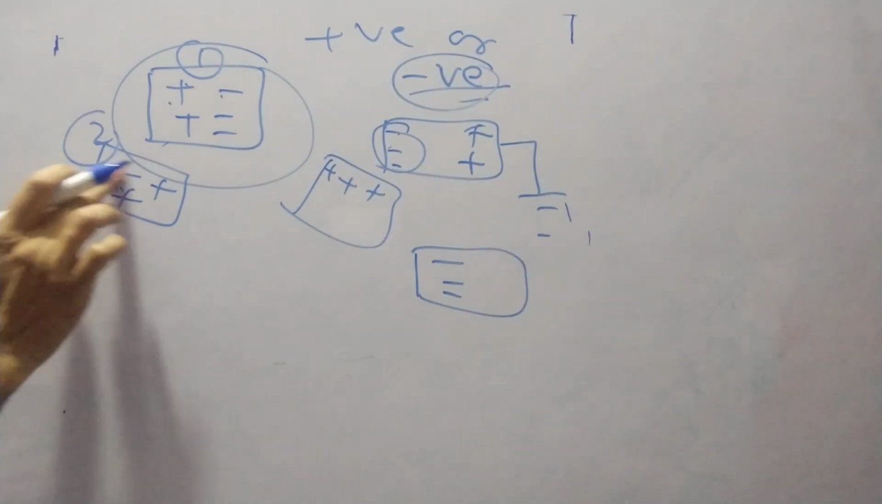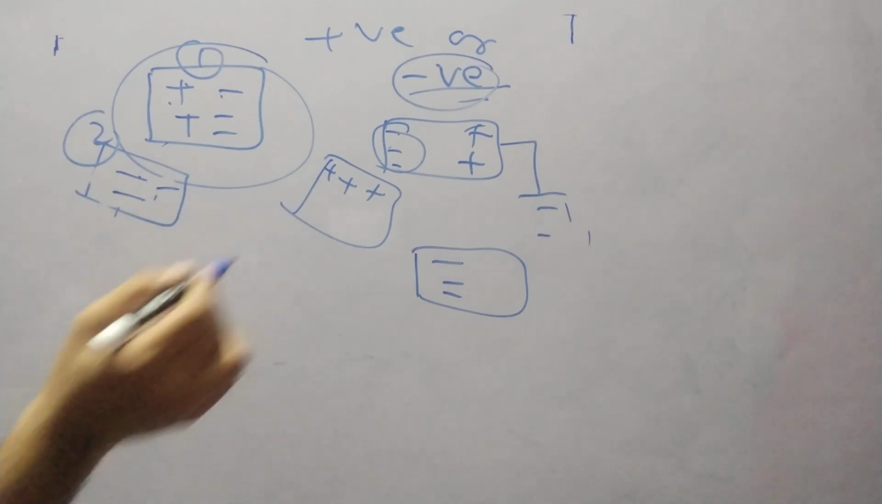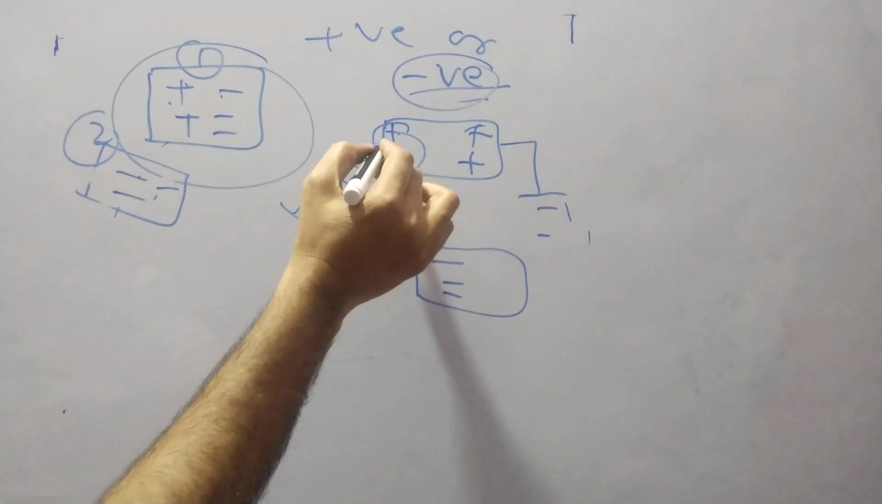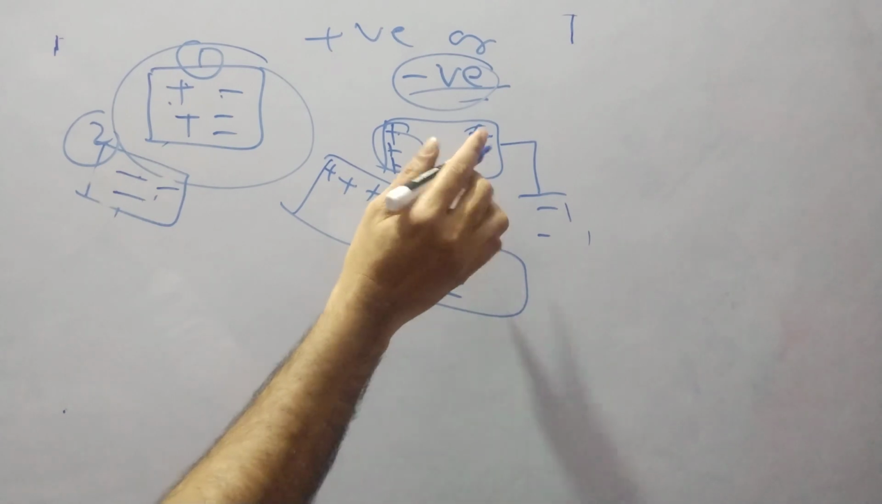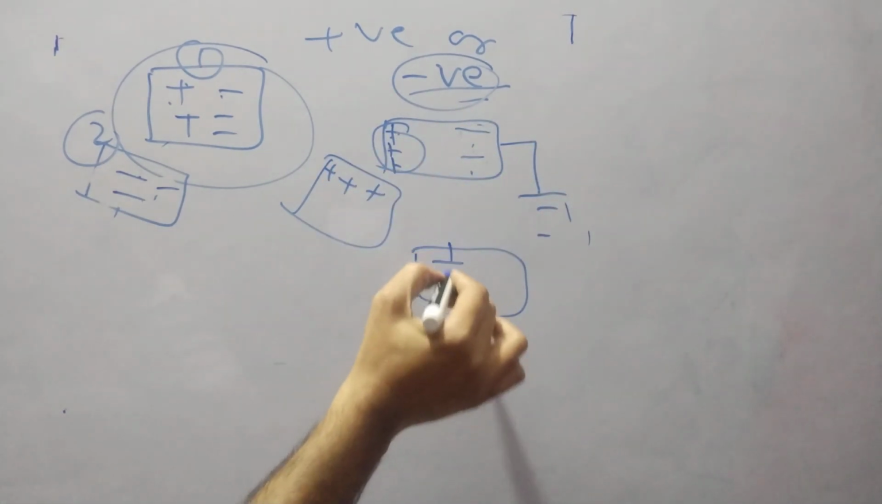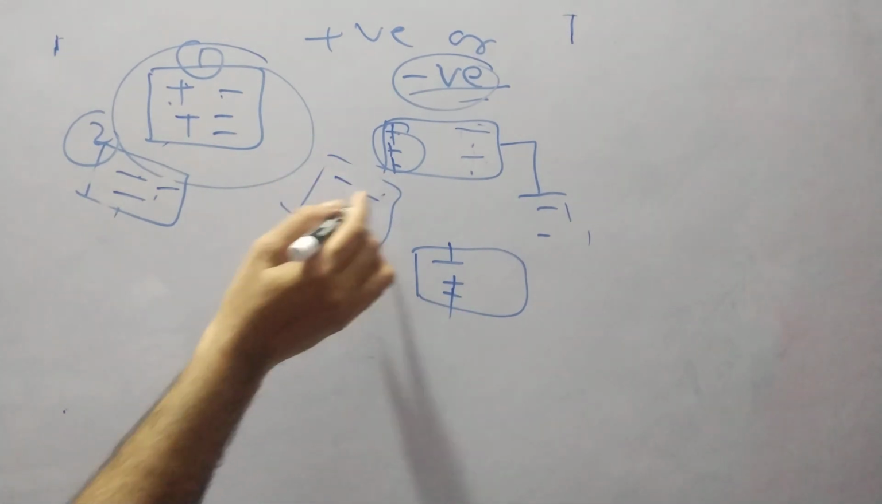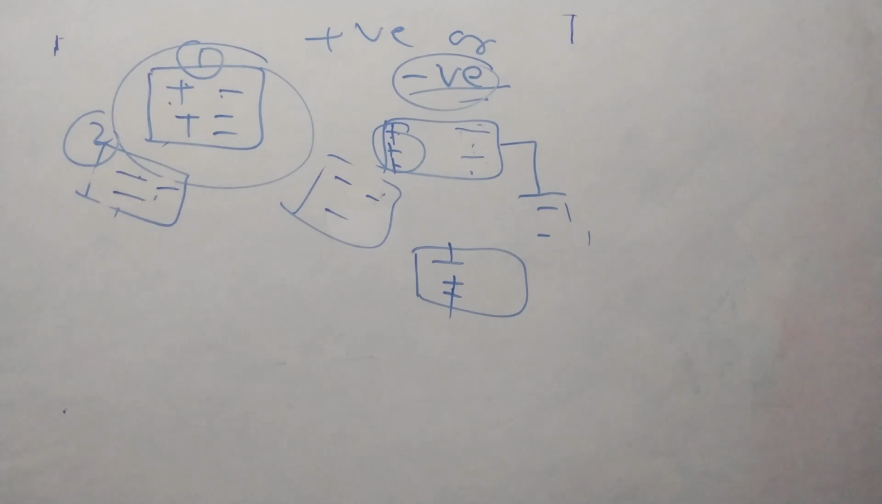If you want positive, then here we have to take a negative object, so that your positive will come here and negative will be there here. So while doing earthing here, we will get only positive like this, right? So these are the processes of induction. Okay, thank you.